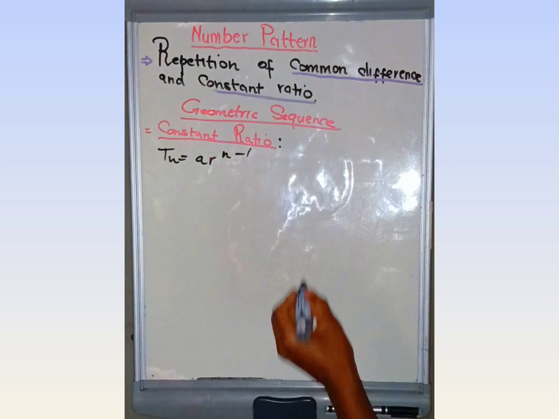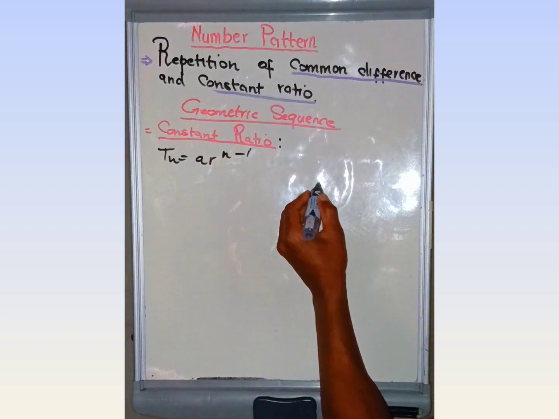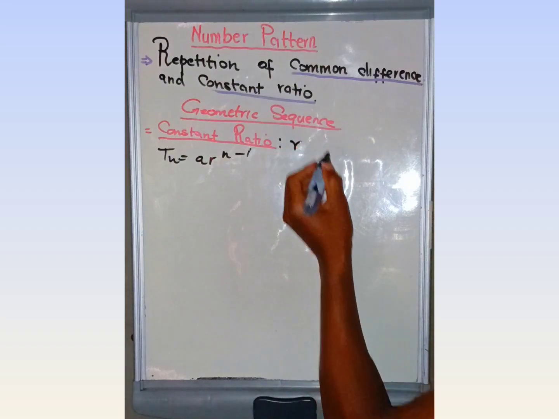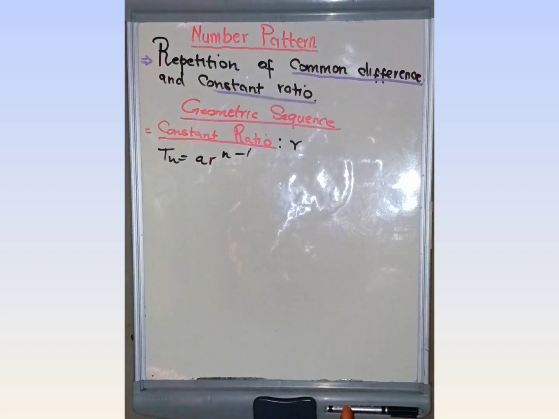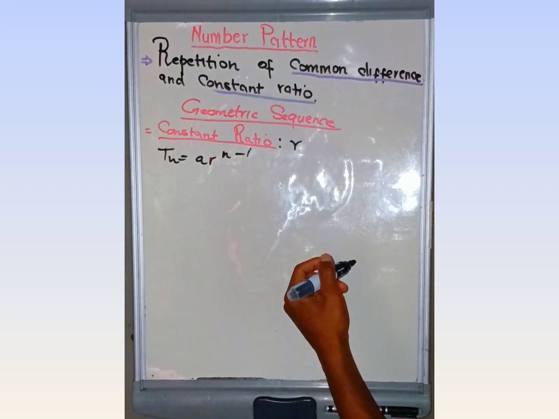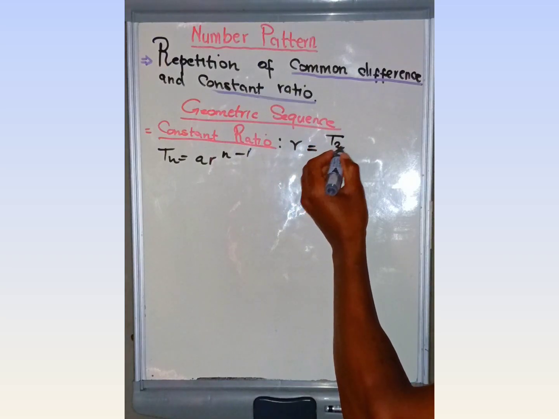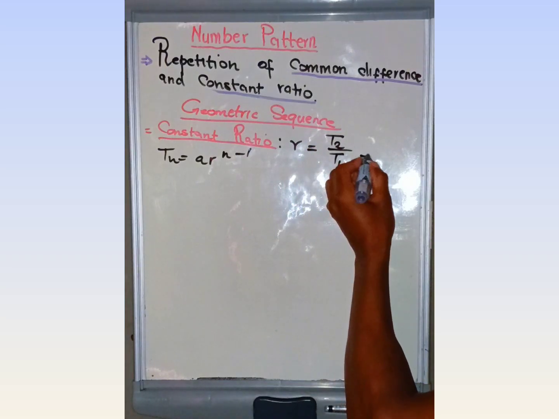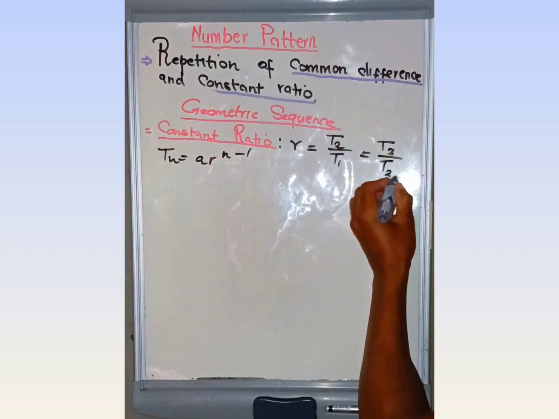Let's explain this more deeply. What is a constant ratio? Let's just talk about the constant ratio. A constant ratio is whereby we look at the value of r. The value of r is equal to T2 over T1, which must be equal to T3 over T2.